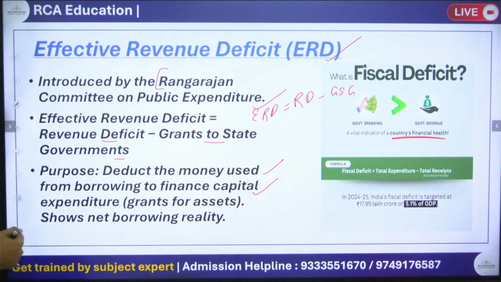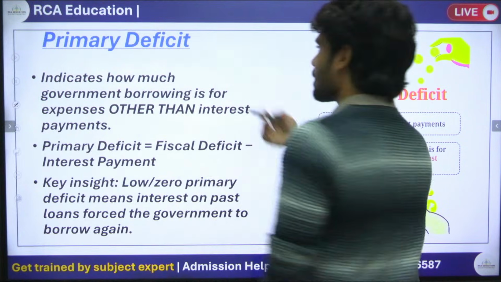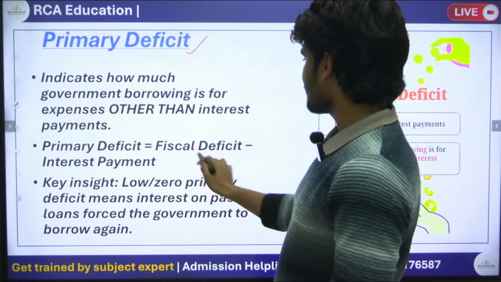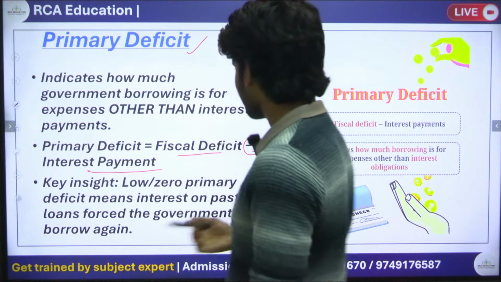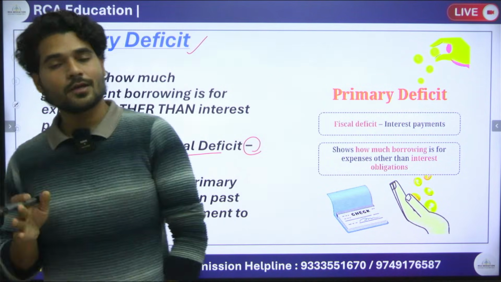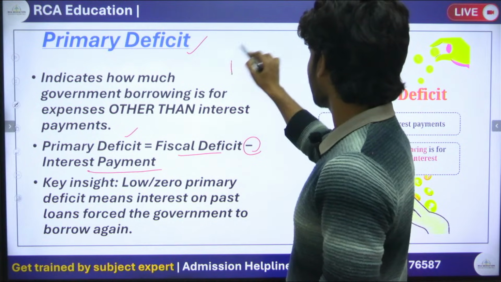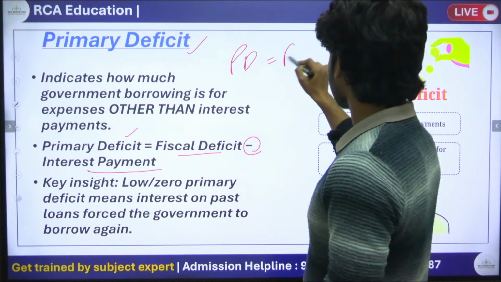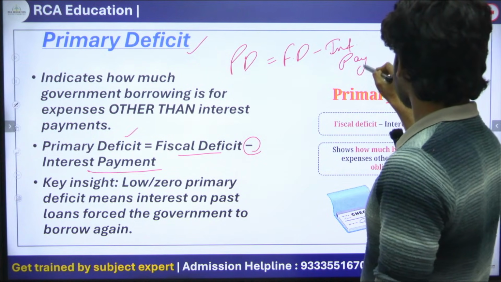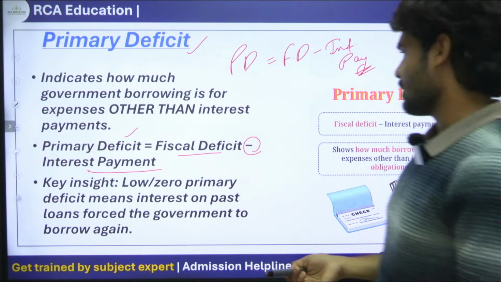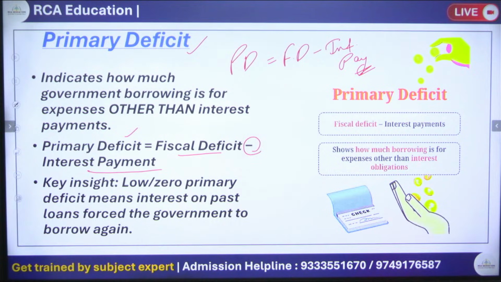This is important. Now we have primary deficit. What is primary deficit? Primary deficit means fiscal deficit minus interest payment. Whatever interest payment the government has made will be subtracted from the fiscal deficit. We will get primary deficit. So primary deficit means fiscal deficit minus interest payment. Take the screenshot if you want.